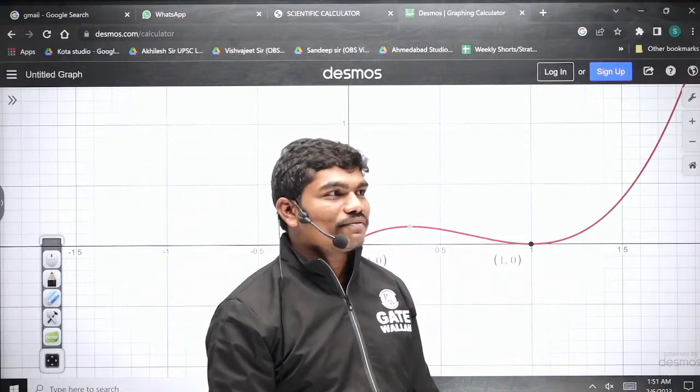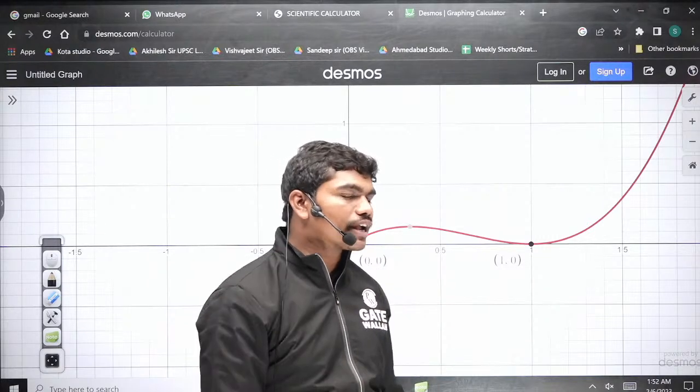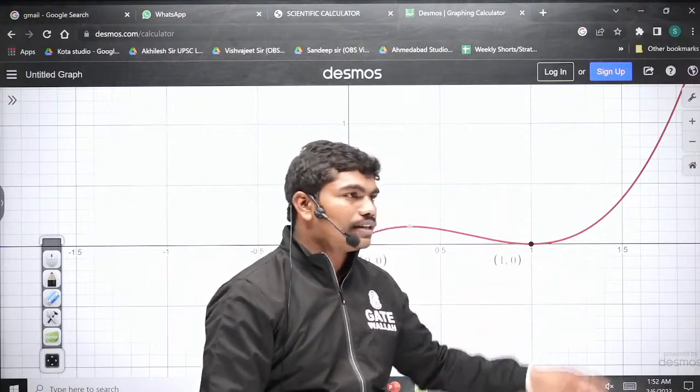One is a repeated root. Whenever the curve is like a tangent, that means the root is repeated.